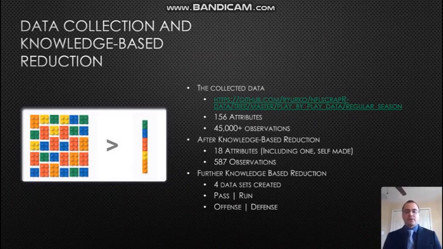Part of the attribute reduction was also me applying my own knowledge of football to remove further attributes from the dataset. I then broke up the plays into 4 different phases for what I consider would be the most interesting. I removed special teams completely, and instead I kept 4 different datasets representing the pass offense, pass defense, run offense, and run defense. I also created my own Y variable based on the quality of the play.